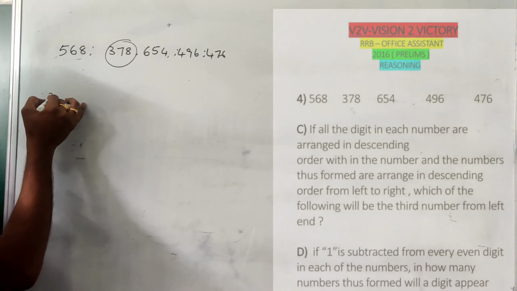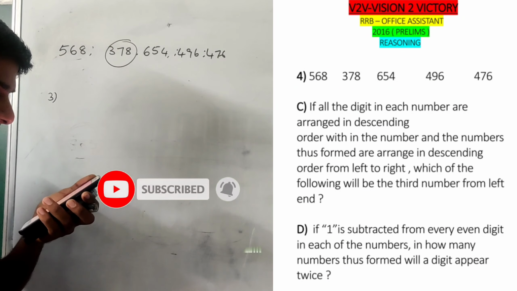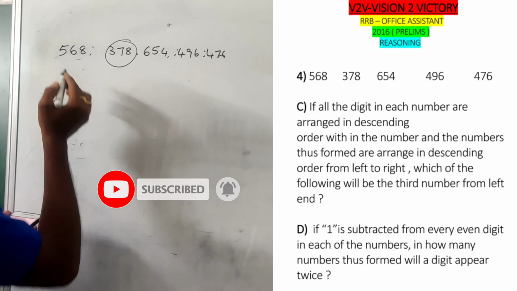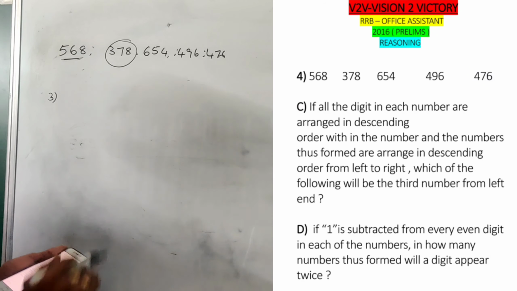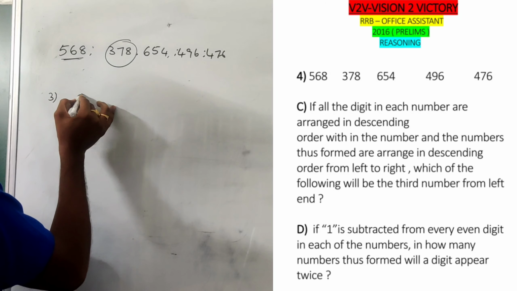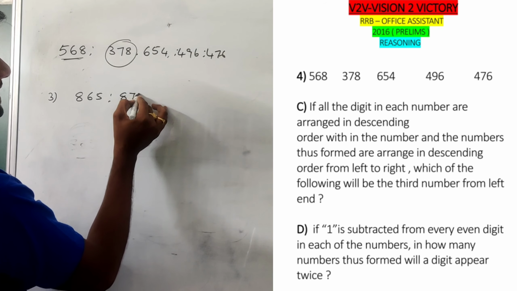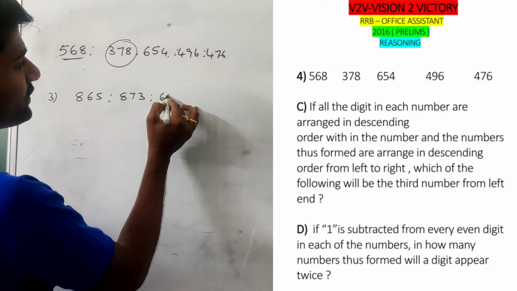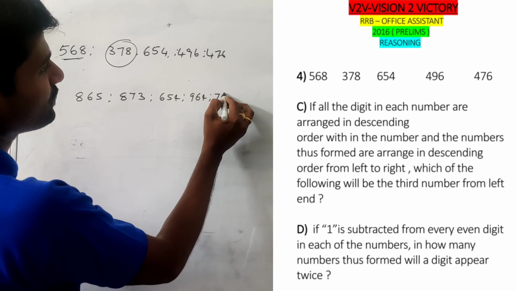See the third question. If the digits in each number are arranged in descending order, descending order means highest to lowest. First, arranging each number from highest digit to lowest gives 865, 873, 654 same as it is, 964 and 764.